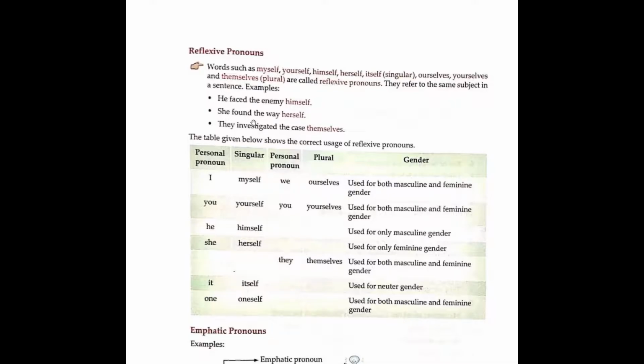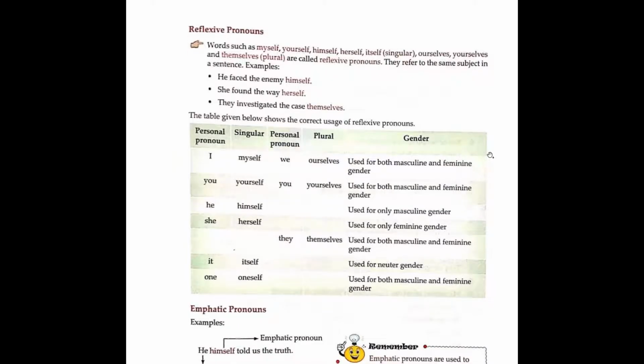Number two, she found the way herself. So herself is a reflexive pronoun. They investigated the case themselves. Here it is themselves. Children, read this table yourself, which will make you more clear about reflexive pronouns.